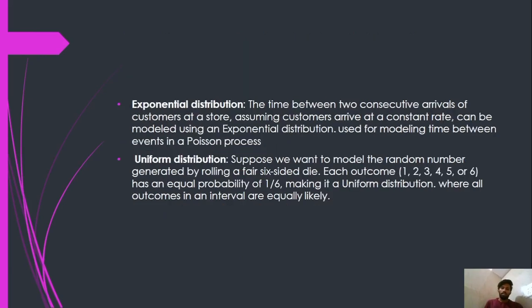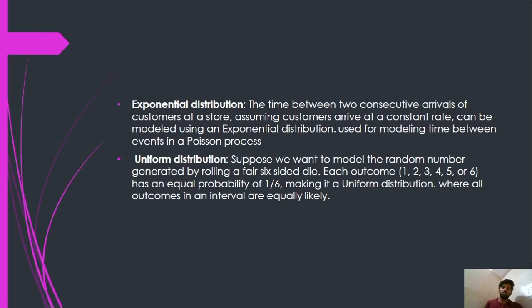Next, let us discuss the exponential distribution. The time between two consecutive arrivals of customers at a store, assuming customers arrive at a constant rate, can be modeled using an exponential distribution. It is used for modeling time between events in a Poisson process.